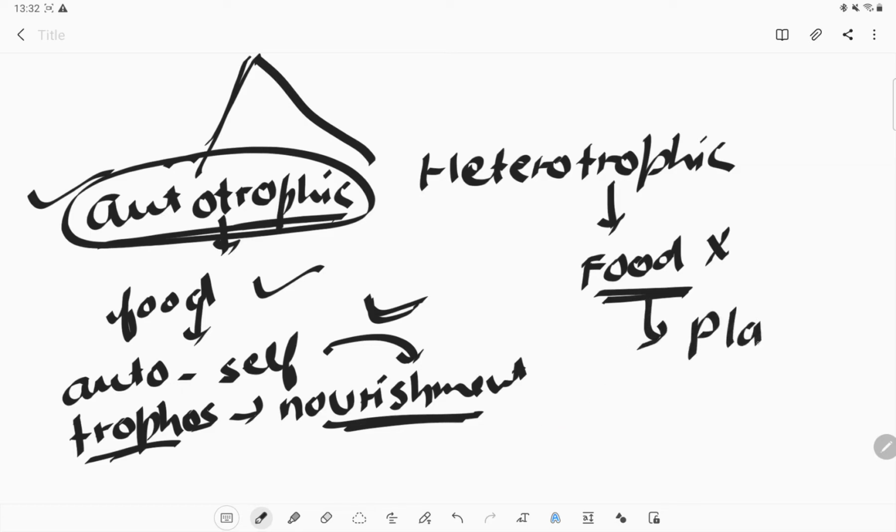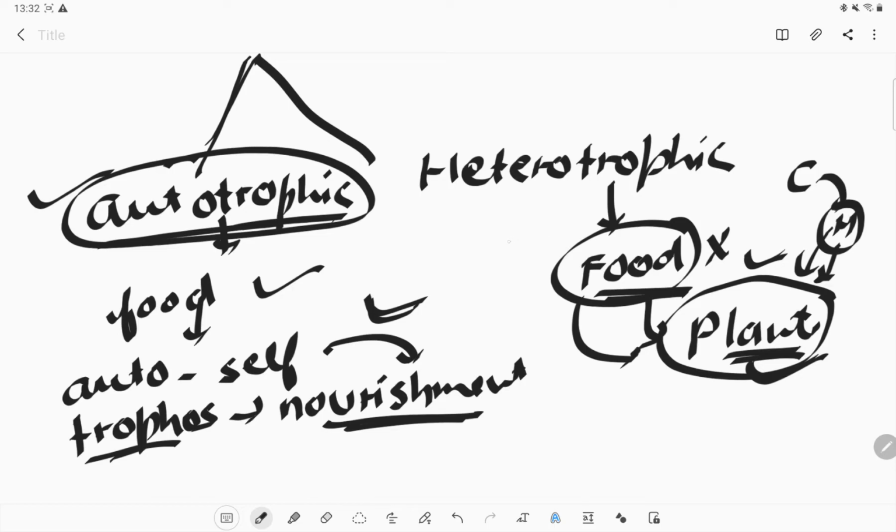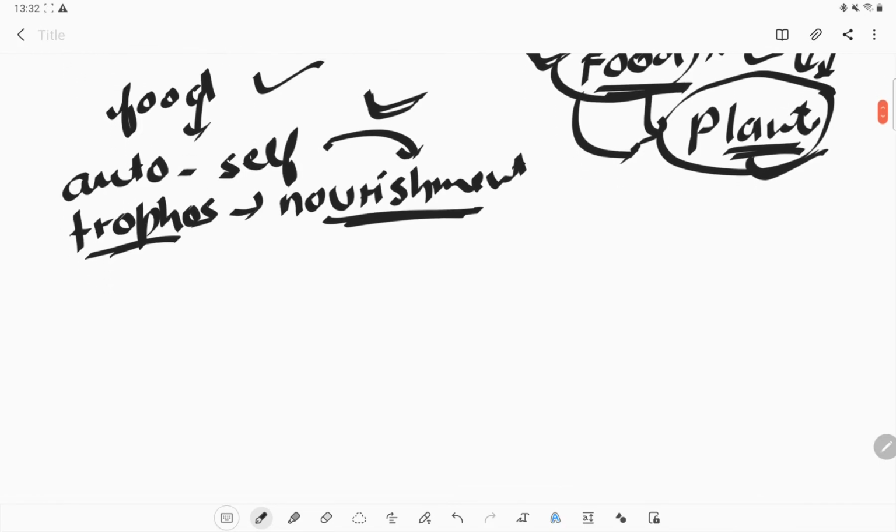Others like plants, they depend directly on the plants. If the animal is herbivorous, then it depends directly on the plants. But if the animal is carnivorous, then it depends on animals, or the person who is herbivorous, who also depends on the plants for their survival. So directly or indirectly all the organisms which depend on plants for their food are known as heterotrophic organisms.